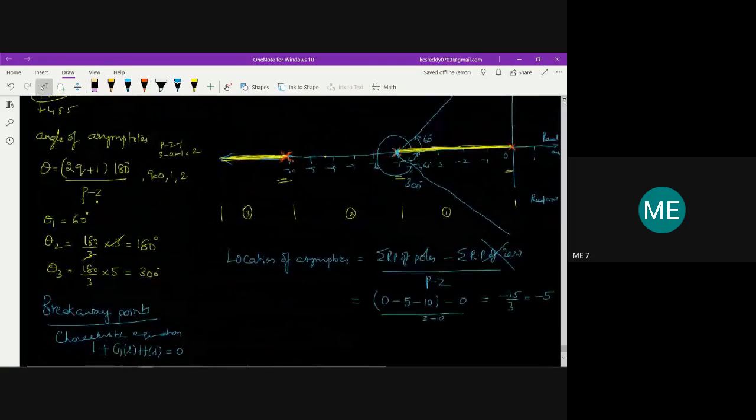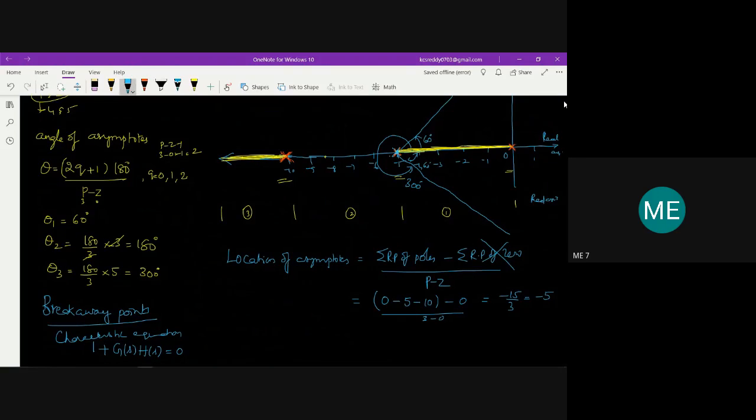If you look at this, minus 2.11, so minus 2.1 is very near to this point. I cannot show exactly minus 2.113, so I'm going to show it very near to that minus 2.